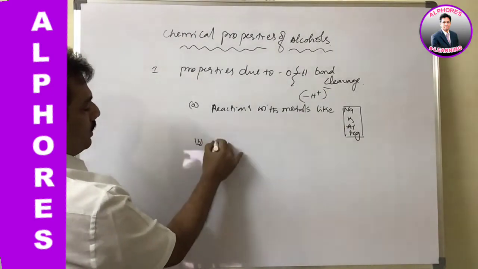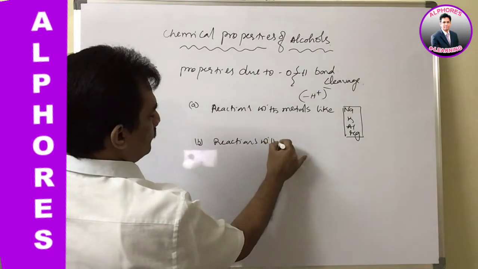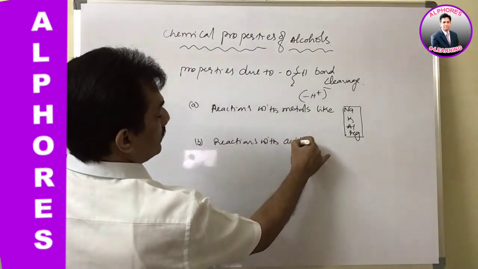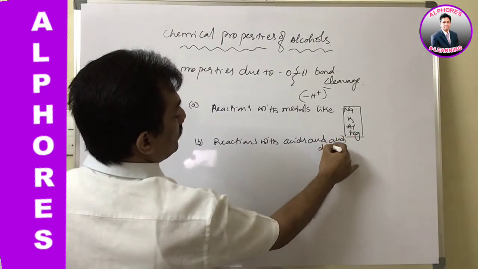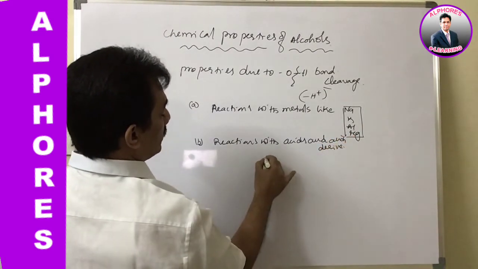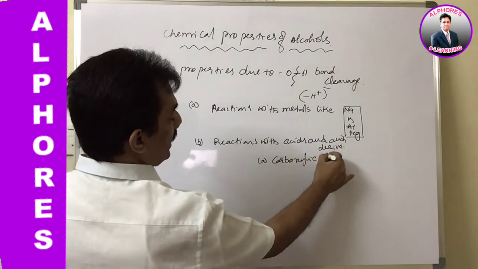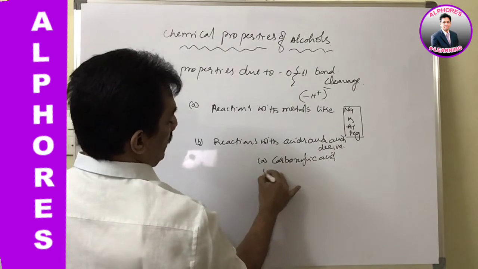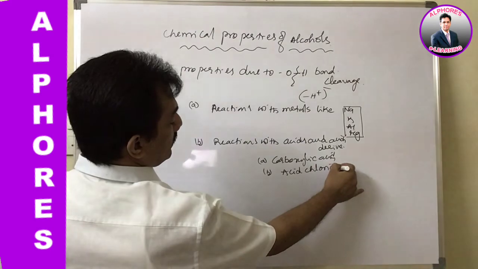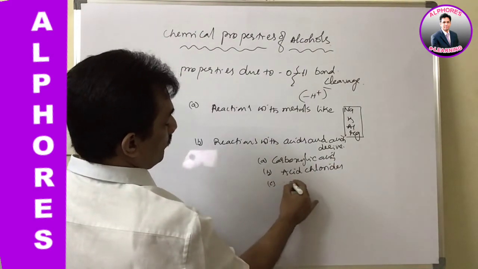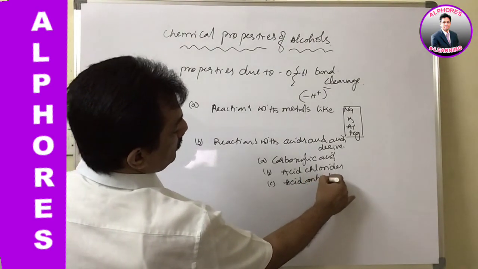And the next one is reactions with acids and acid derivatives. That is, with carboxylic acids, and next acid chlorides, and then with acid anhydrides.